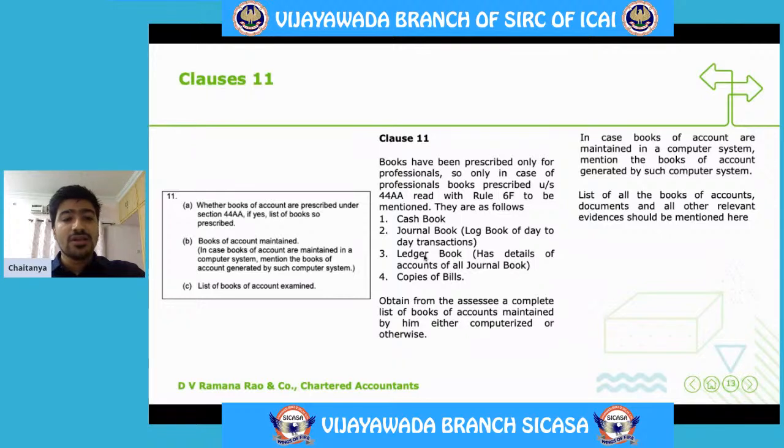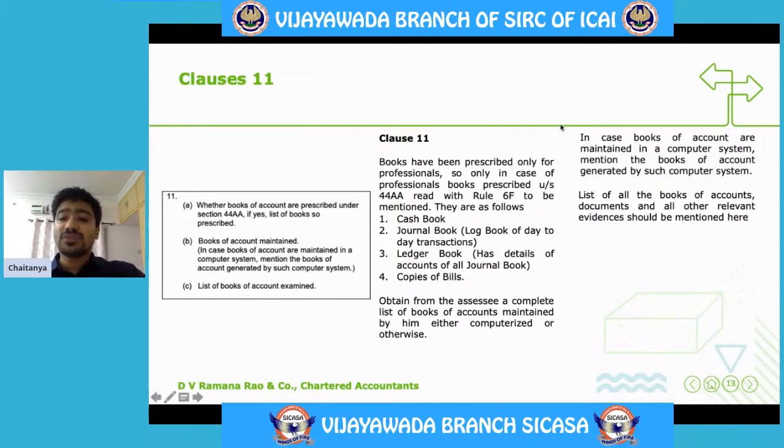Right? Clause B. Books of accounts maintained. This clause requires us to mention what are all the books of accounts maintained. So in this case, obtain from the assessee a complete list of books of accounts maintained by him, either computerized or otherwise, that is manual. Then C, list of books of accounts examined. In the case of this particular clause C, what are all the books of accounts examined are required to be given here. Right.